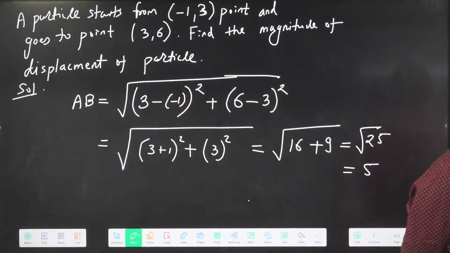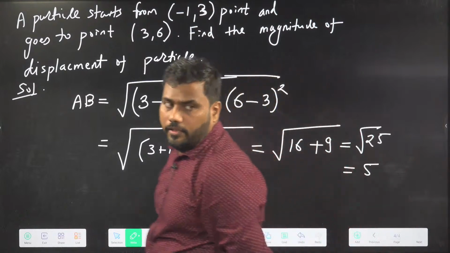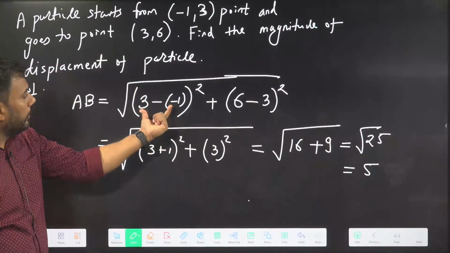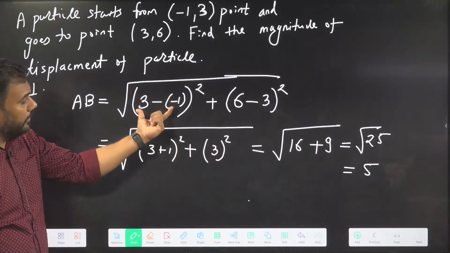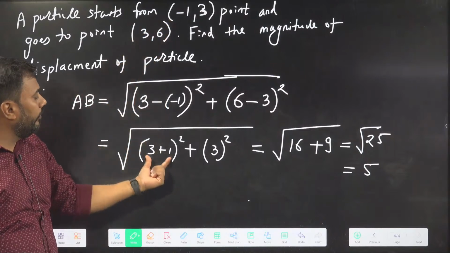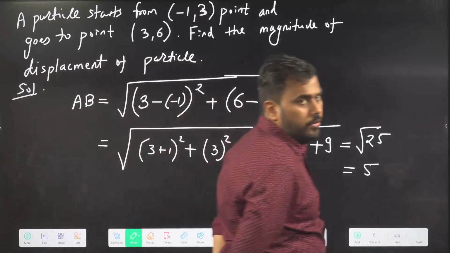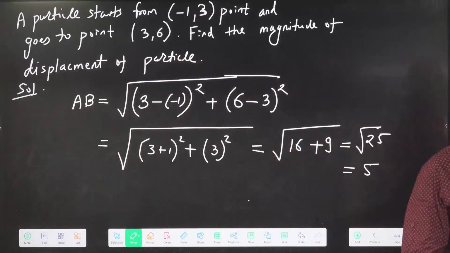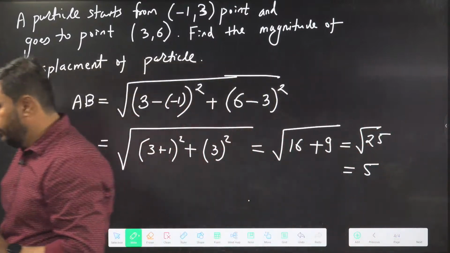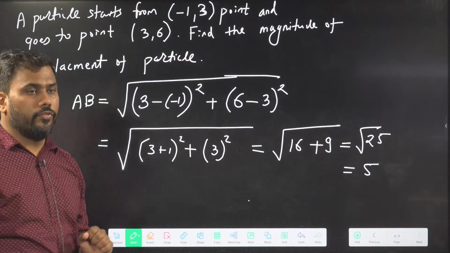Very good, Likhat Raj. Some students were giving me a different answer. You might have made a mistake here. 3 minus of -1 should be 4 square. Is this clear to all the students who gave an incorrect answer? Okay, very good.